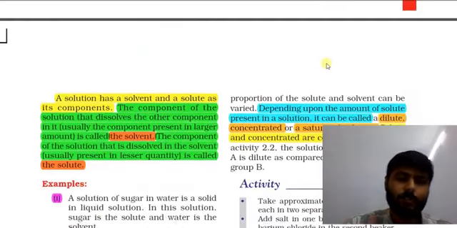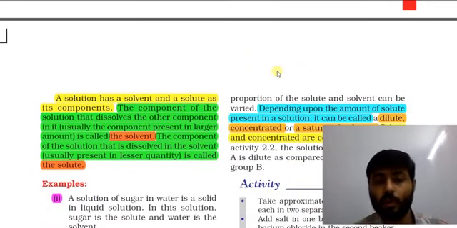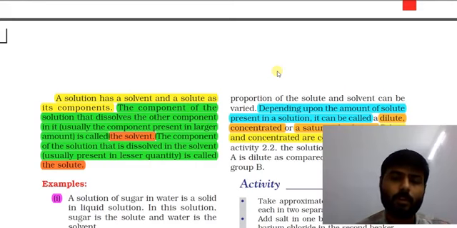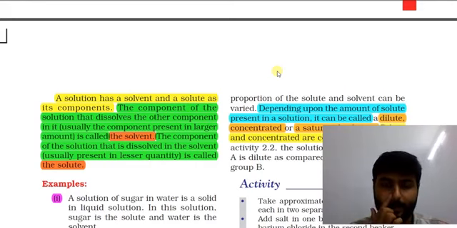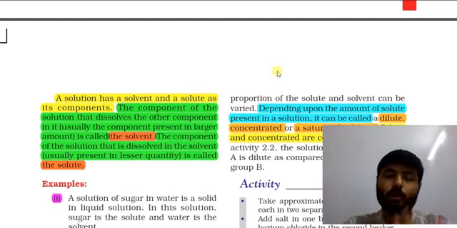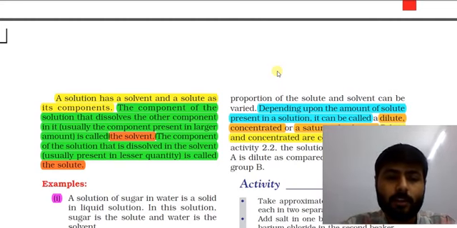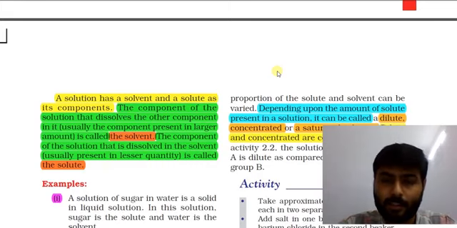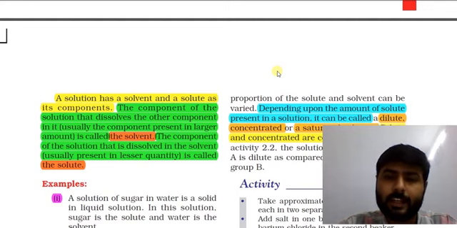After that, we have seen two important terms called solvent and solute. These are very important terms, solvent and solute. Both this solvent and solute mix and give us solution. The solution has a solvent and solute as components. So what are the components of solution? That is solute and solvent.